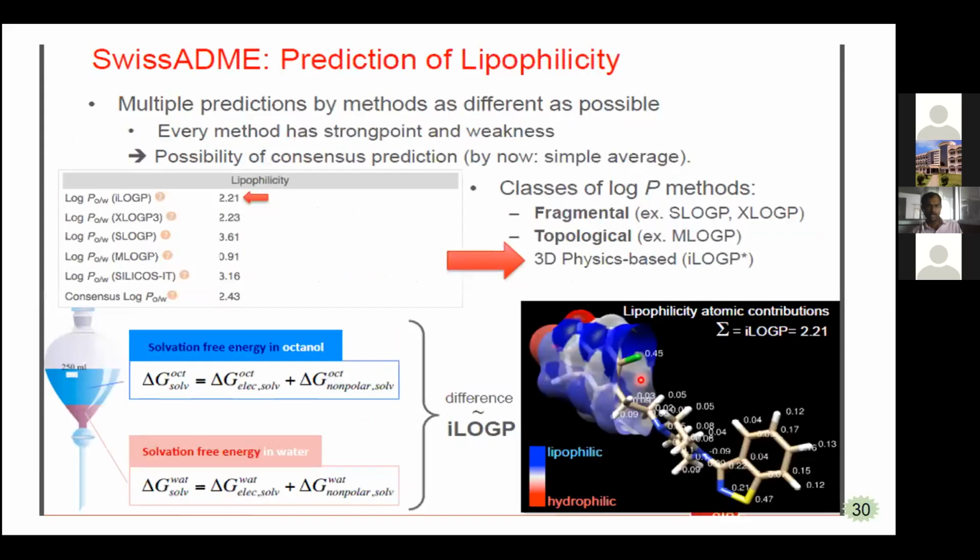So this is the prediction of lipophilicity, what parameters they are using in the Swiss ADME. Completely, this blue color in the molecule is indicating the lipophilic region, and the red colored zone is indicating the hydrophilic region in the 3D structure of the compound.